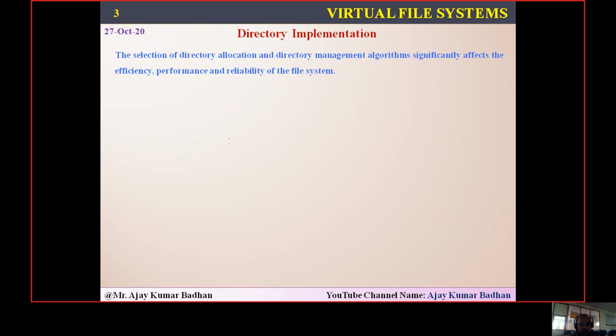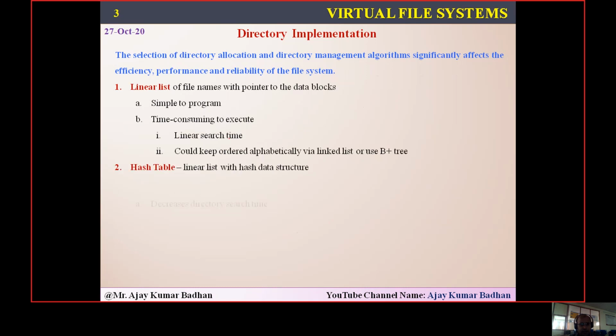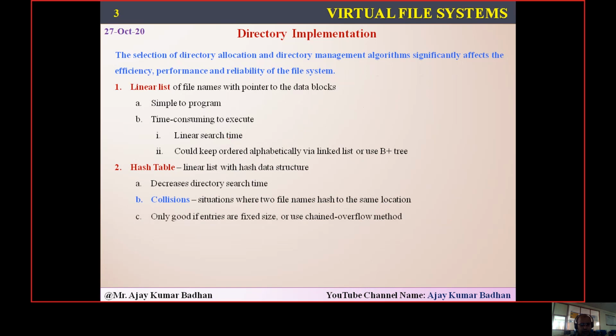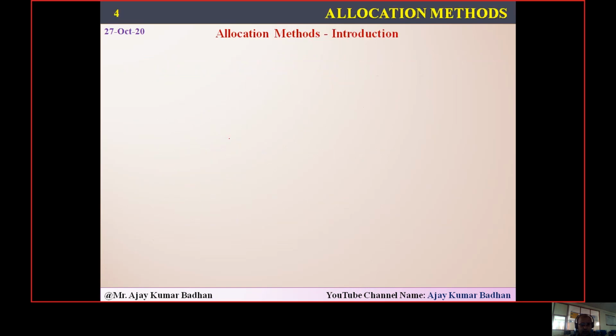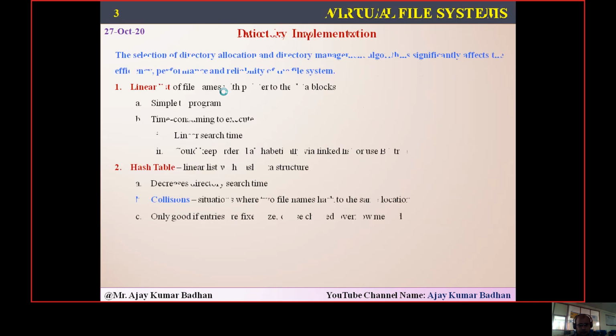Now let's talk about directory implementation first. The way the directory is accessed, and how the algorithms are generated in order to maintain that particular directory, will make the performance, the reliability, and the efficiency of the system vary.